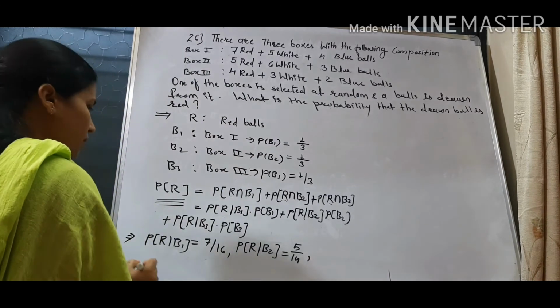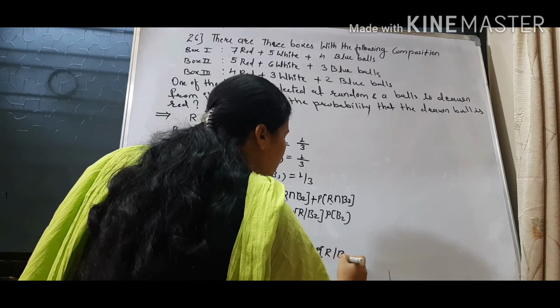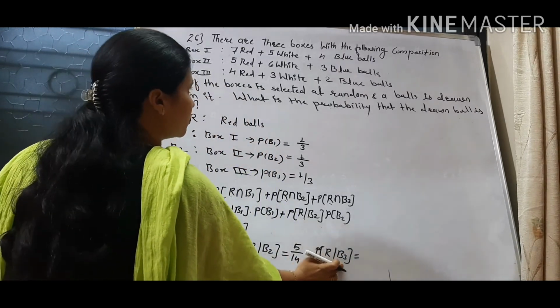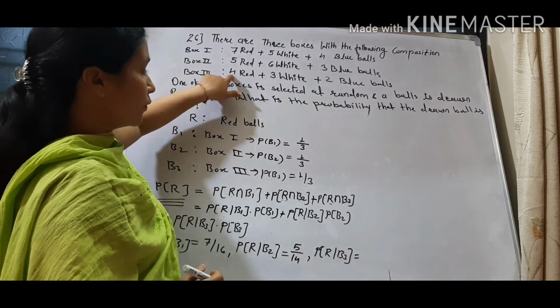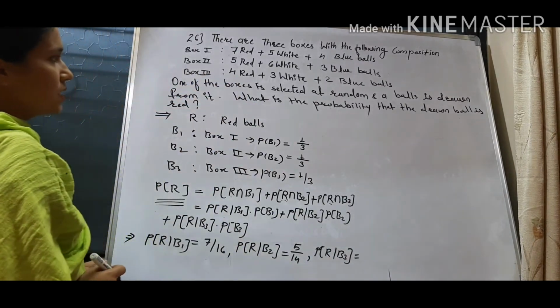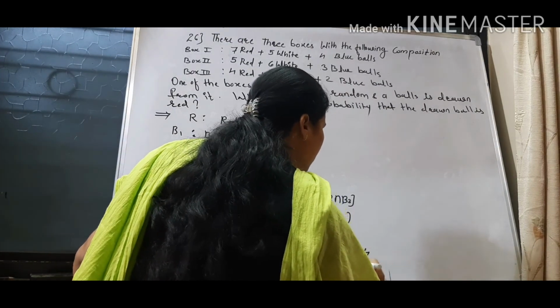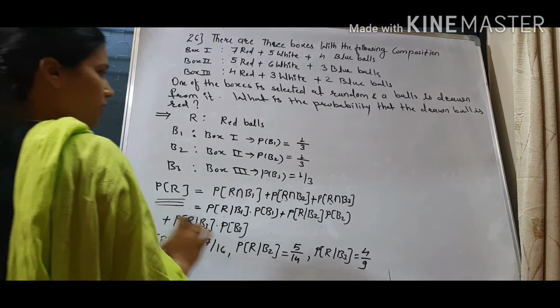Similarly, probability of red ball given that box 3 is selected: in box 3 red balls are 4 and remaining are 4 plus 3, 7, plus 2, 9. So 4 by 9. So these are the probabilities. So now we'll put them in this formula, so we'll get the answer.